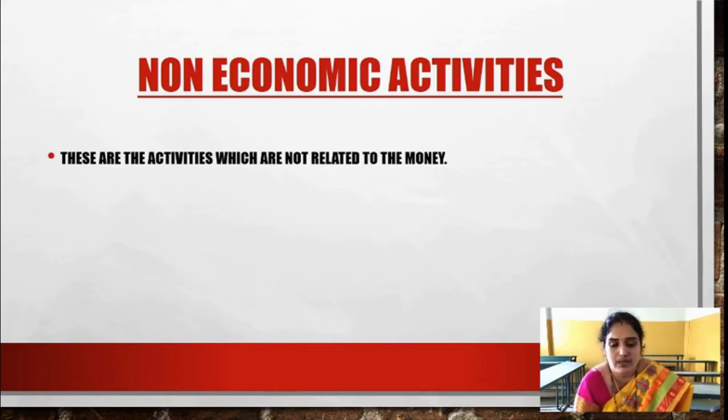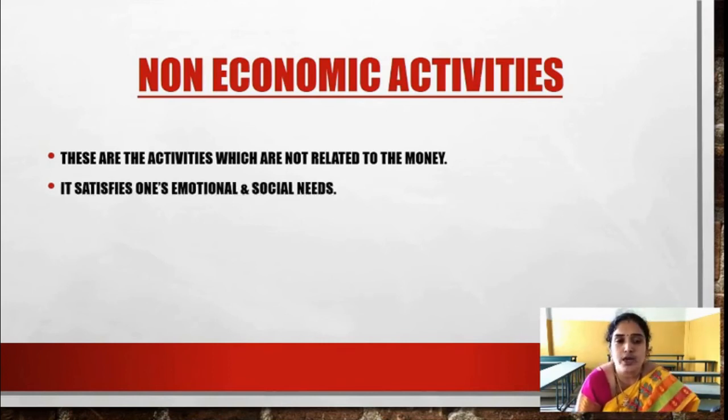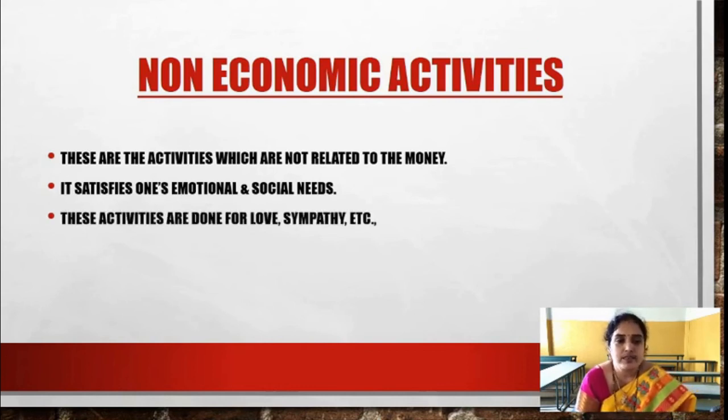So all these activities which are not related to money are called non-economic activities. It satisfies one's emotional and social need. When a person is in need, a person is not satisfied, then we try to help them. That help we are giving is called a non-economic activity. Now these activities are done for love, sympathy, etc. So out of love we may do, or out of sympathy we may do. Your friend is in need, you are helping her, but you are not expecting anything in return.